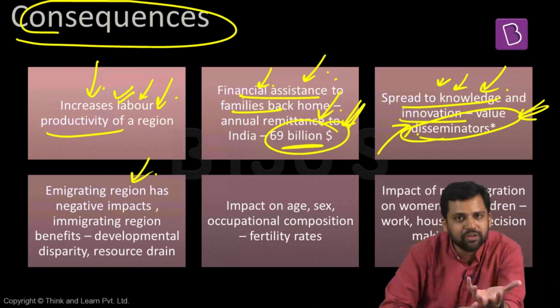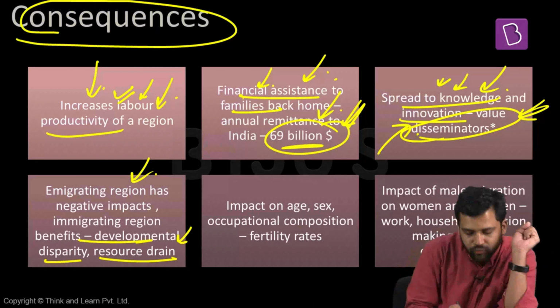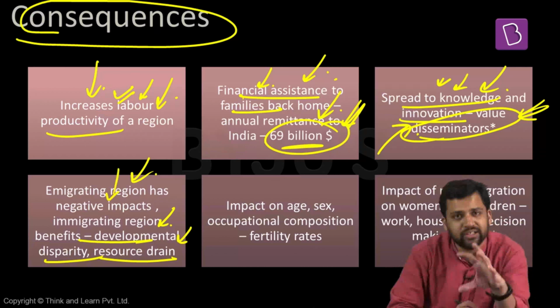But sometimes migration can also negatively impact the areas from which people are migrating out. If people migrate out from an area, that particular area is losing out on talent. So resource drain is there. It can suffer from developmental disparity. And generally, the young people are the ones who will migrate. So who is going to add to the economy? So there is a negative impact for the region from where people are migrating.